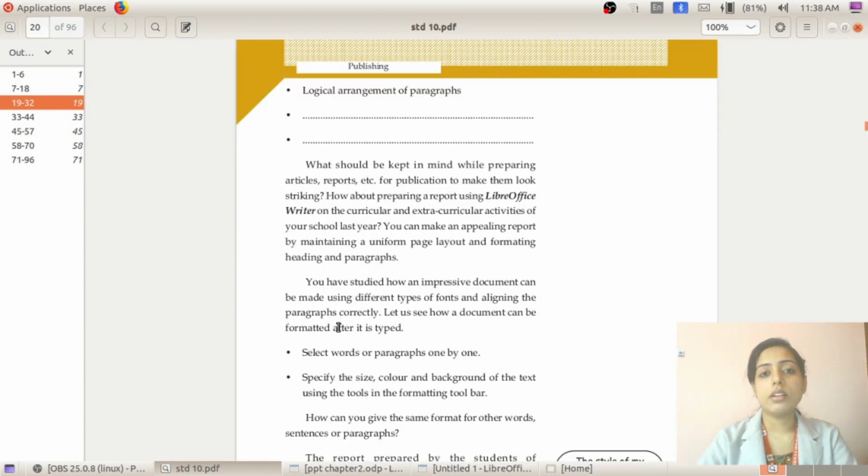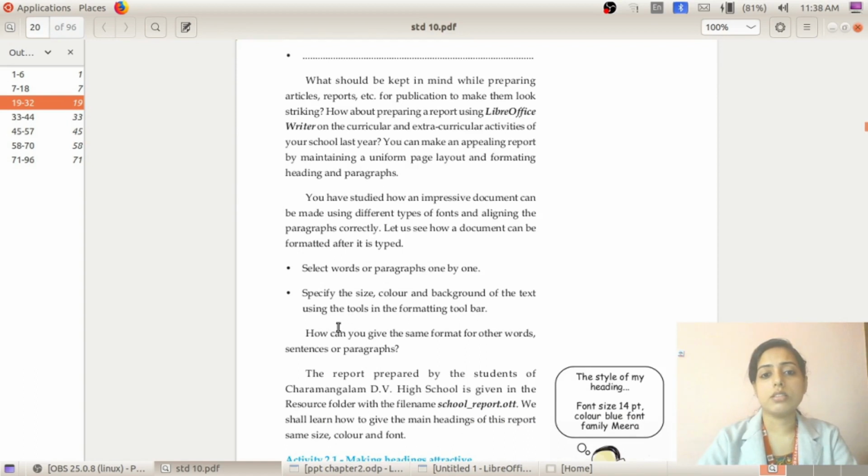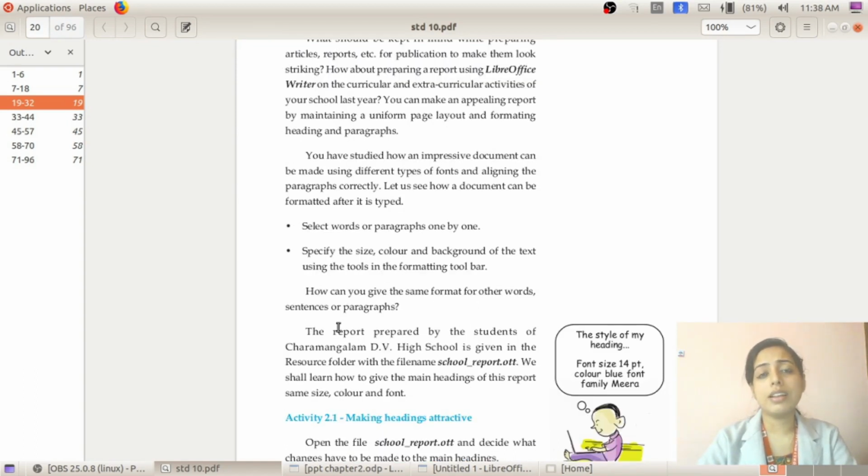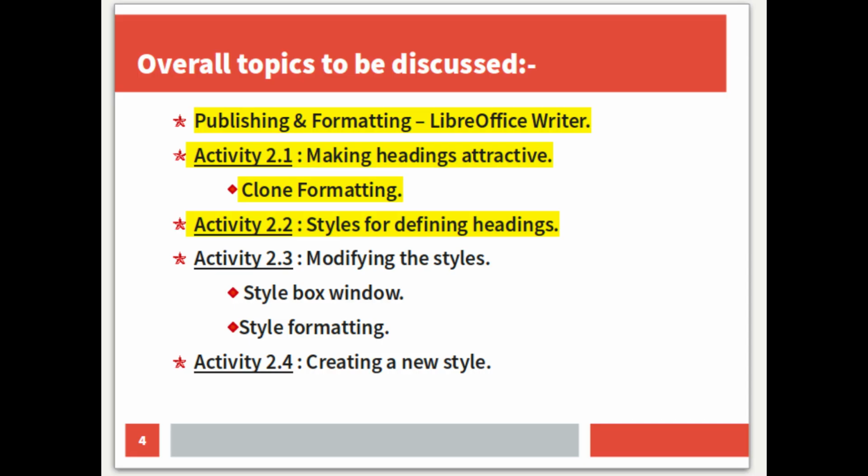Okay, these are the formatting techniques. So I hope you are all clear about the LibreOffice Writer tools. Last year you studied how to give color, how to give size, and how to deal with formatting pages and paragraphs. So remember all those activities. So these are all the preparations that should be done while publishing and formatting a paragraph and an article. Okay, so this is the first topic. So let's move to the main activity.